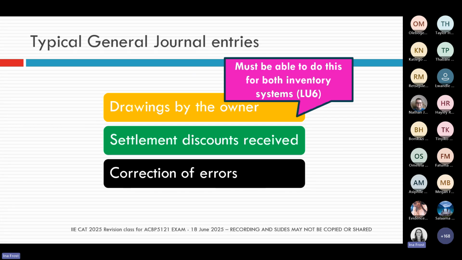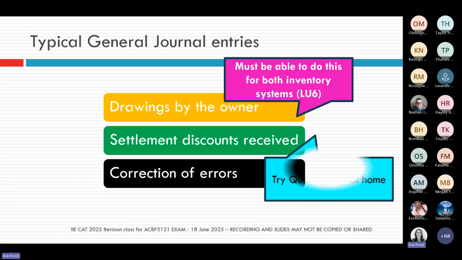For things like the drawings, the settlement discounts, and the correction of errors, there you must make sure which inventory system is being used because that will impact those entries. And question 5.4 is a really excellent revision question to practice general journal entries. So if you haven't revised that question yet, I would highly recommend you go and practice that question because it has really got just about all the variations in one question.